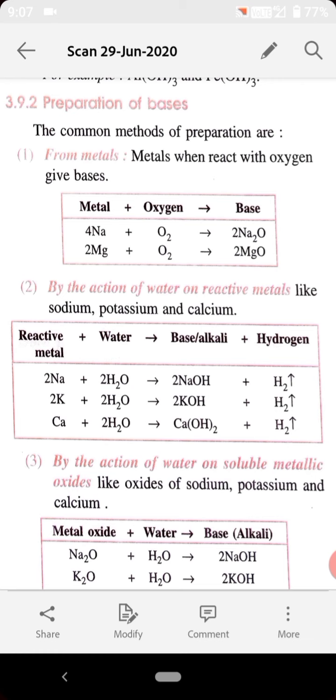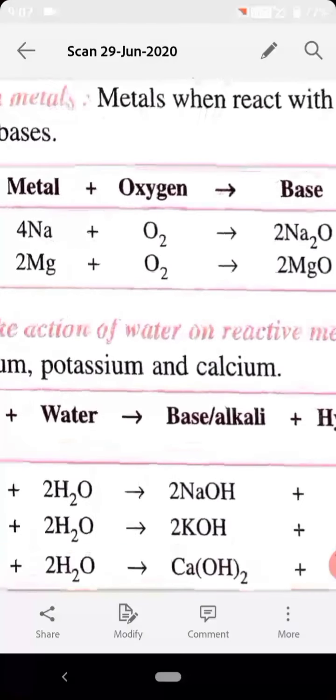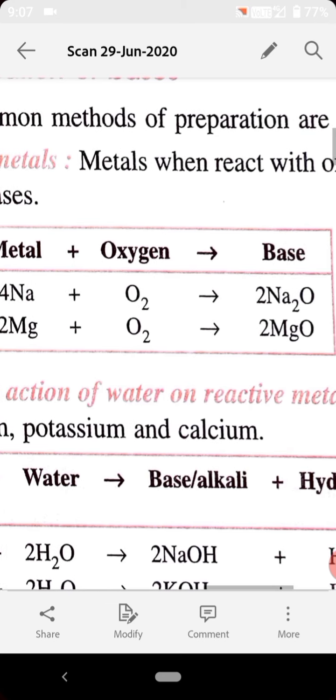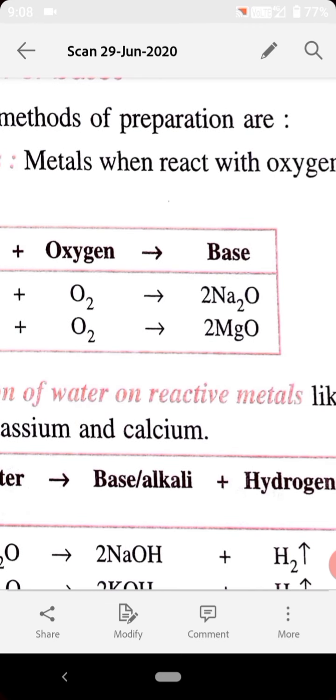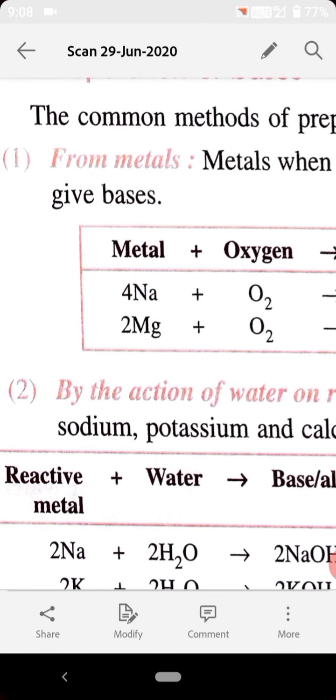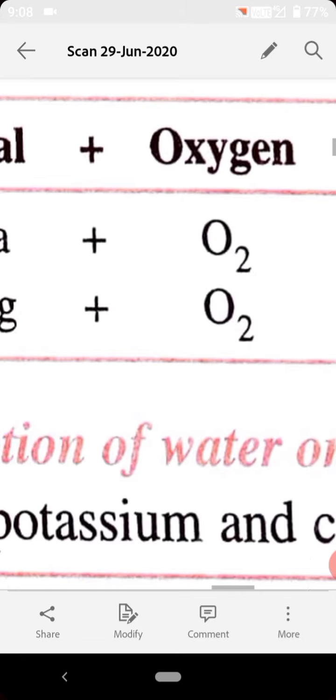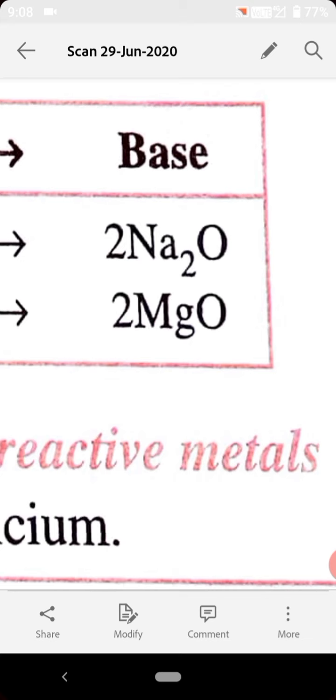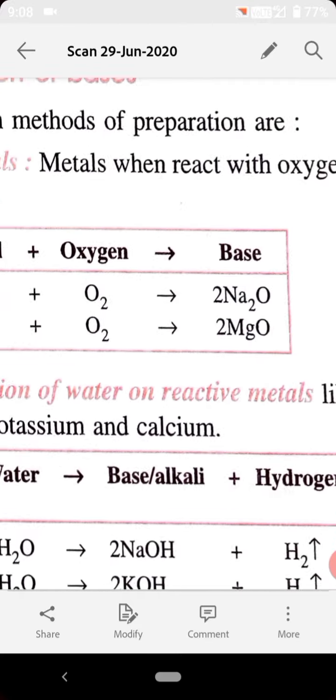So here an example is given. A sodium atom, when it combines with an oxygen molecule, forms sodium oxide. As the reaction is written here, 4 atoms of sodium combine with 1 molecule of oxygen to form 2 molecules of sodium oxide. Here sodium oxide is a metallic oxide and its characteristic property will be basic. Another example is magnesium. When magnesium reacts with oxygen, it forms magnesium oxide. Here magnesium oxide is basic in nature.